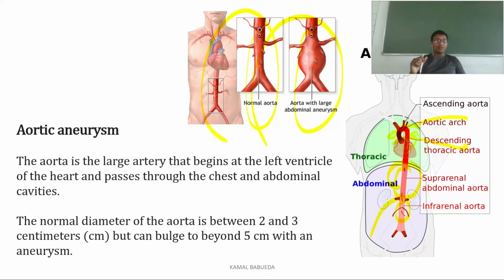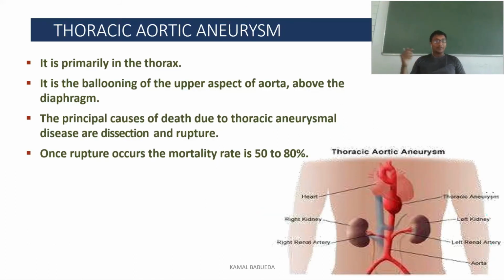So here the normal diameter of an aorta is about 2 to 3 centimeters, but during an aneurysm it can bulge up to 5 centimeters. Coming to the thoracic aortic aneurysm, it is primarily in the thorax. It is the balloon of the upper aspect of the aorta above the diaphragm.